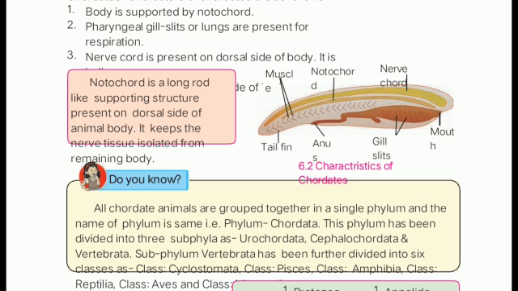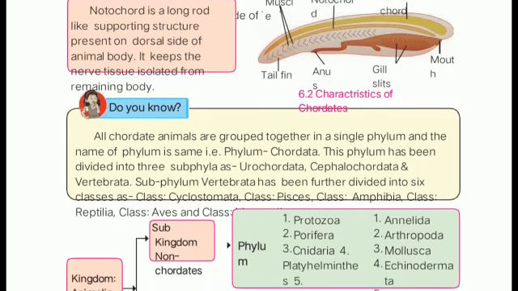Now this is the differentiation between non-chordates and chordates. Notochord is a long rod-like support structure present on the dorsal side of the animal, and it keeps the nerve tissue isolated from the remaining body. This is what they mean by notochord, because on this basis they have classified animals into two categories, that is non-chordates and chordates.